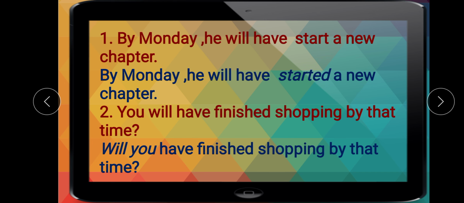So now we have to just change the order of will and you. We will put the will here and you after will. Okay, so the correct sentence is, will you have finished shopping by that time? Now this is the correct sentence. These are just a few examples to show you the common mistakes, and you try your best not to make these mistakes.